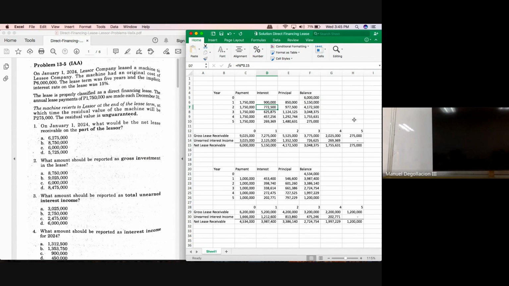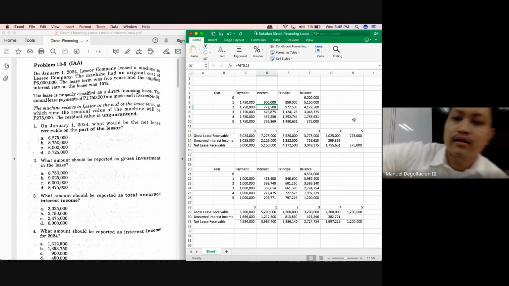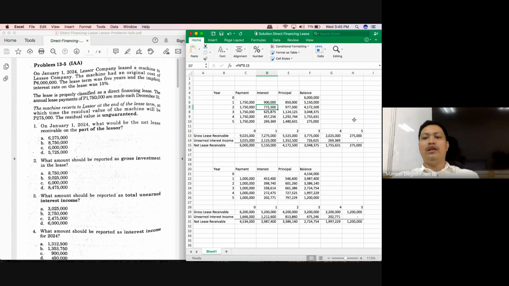They should be the same. Okay, so again, if you're asked how much is the net lease receivable on year 2, your answer would be 4,172,500.